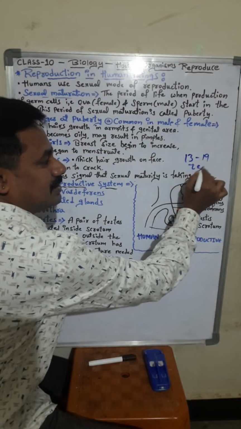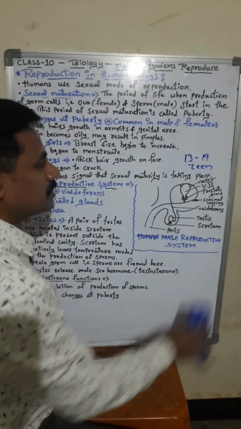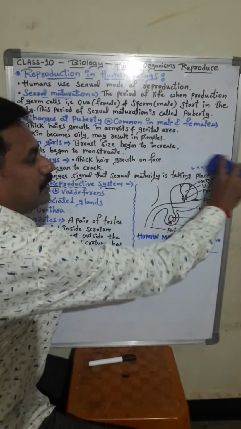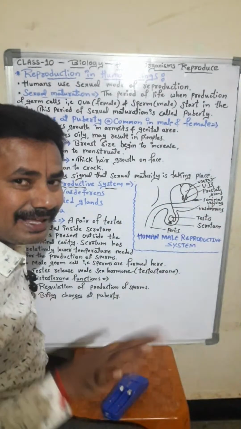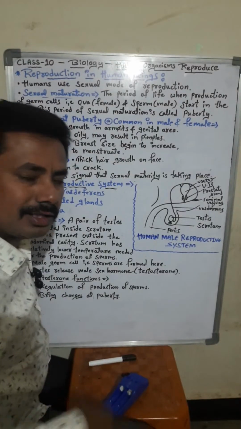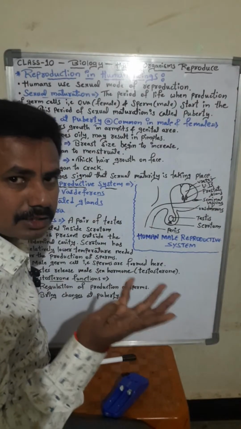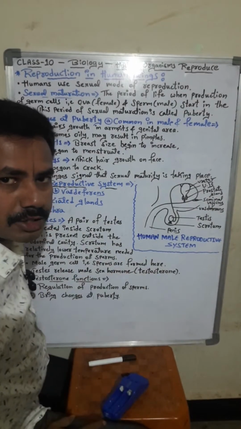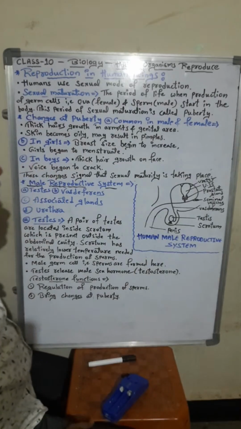During this teen age, the development of male and female gametes takes place in their body. That is called sexual maturation, also called puberty or adolescence.